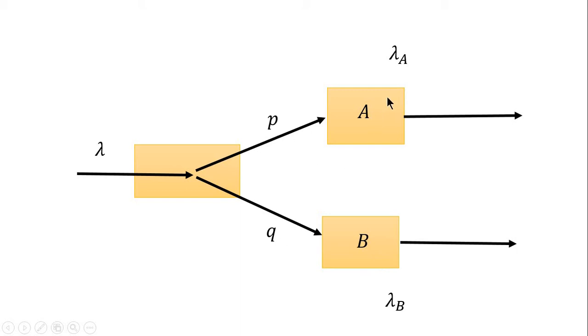The number of arrivals of type 1 will be a Poisson process with arrival rate lambda 1, which can be found by multiplying lambda and p. The number of arrivals of type 2 will have the arrival rate lambda 2, which can be computed by multiplying lambda and q.